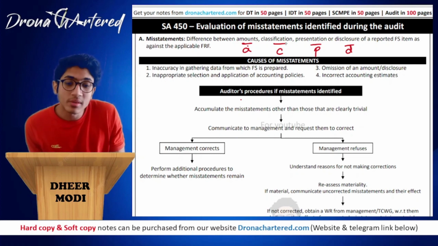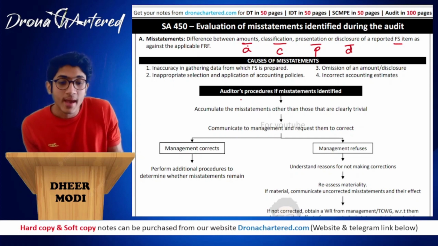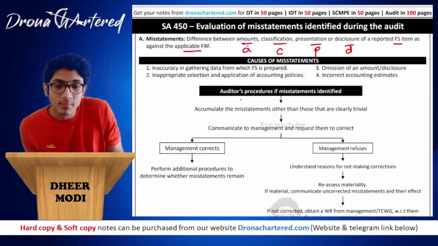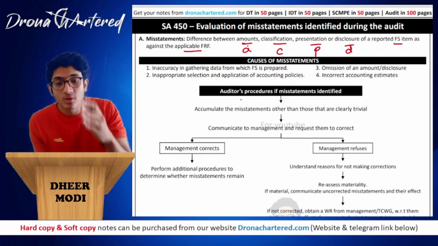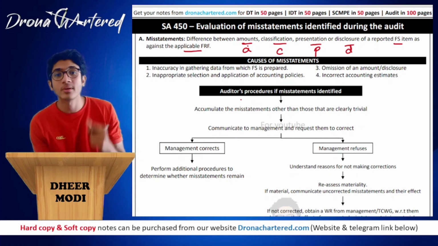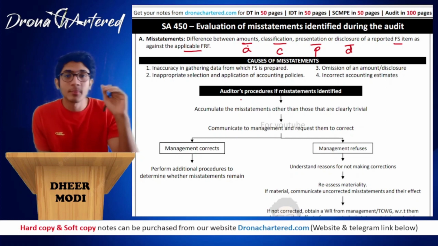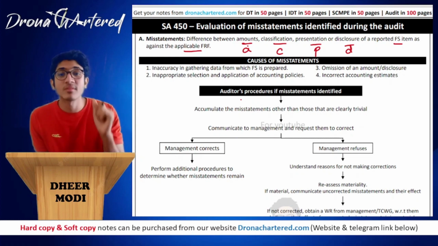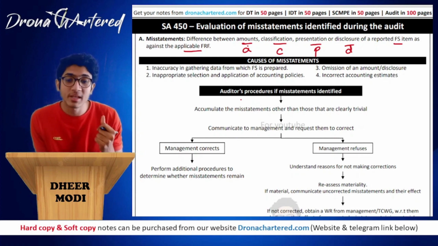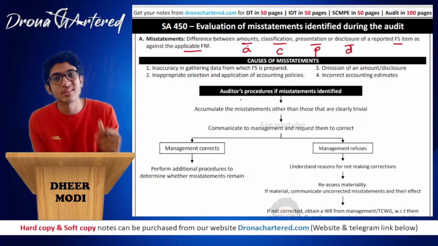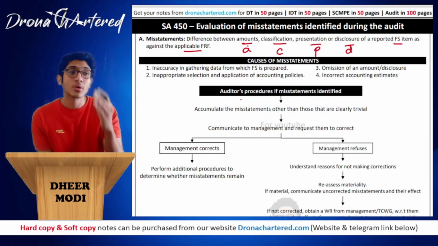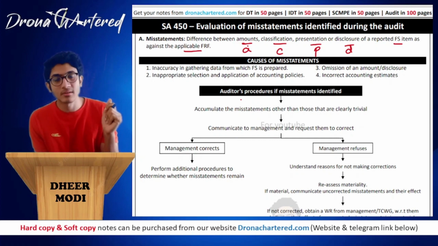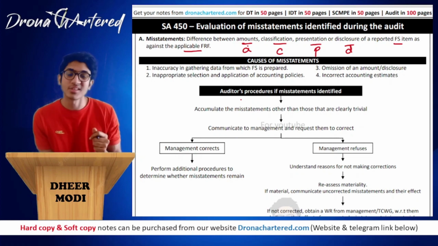So a difference between amounts, classification, presentation or disclosure of a reported financial statement item as against the applicable financial reporting framework. So if the financial reporting framework tells you a certain way of how to classify, present, disclose or how to calculate the amount, and you have used a method different to that which is specified in the financial reporting framework which is applicable to you, in such a case we say that your financial statements are misstated. That is, there is a misstatement in your financial statements. Why? Because they do not match with what is prescribed in the financial reporting framework.